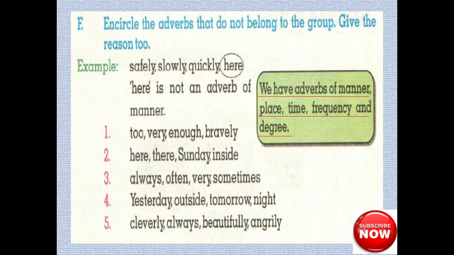In the first example, there are 4 adverbs given: too, very, enough and bravely. Here you can see bravely is the odd one. Why? Because bravely is an adverb of manner and too, very, enough are adverbs of degree. So do here, there, Sunday and inside. Here you can see Sunday is not an adverb. Here, there and inside are adverbs of place. So next 3, do yourself.